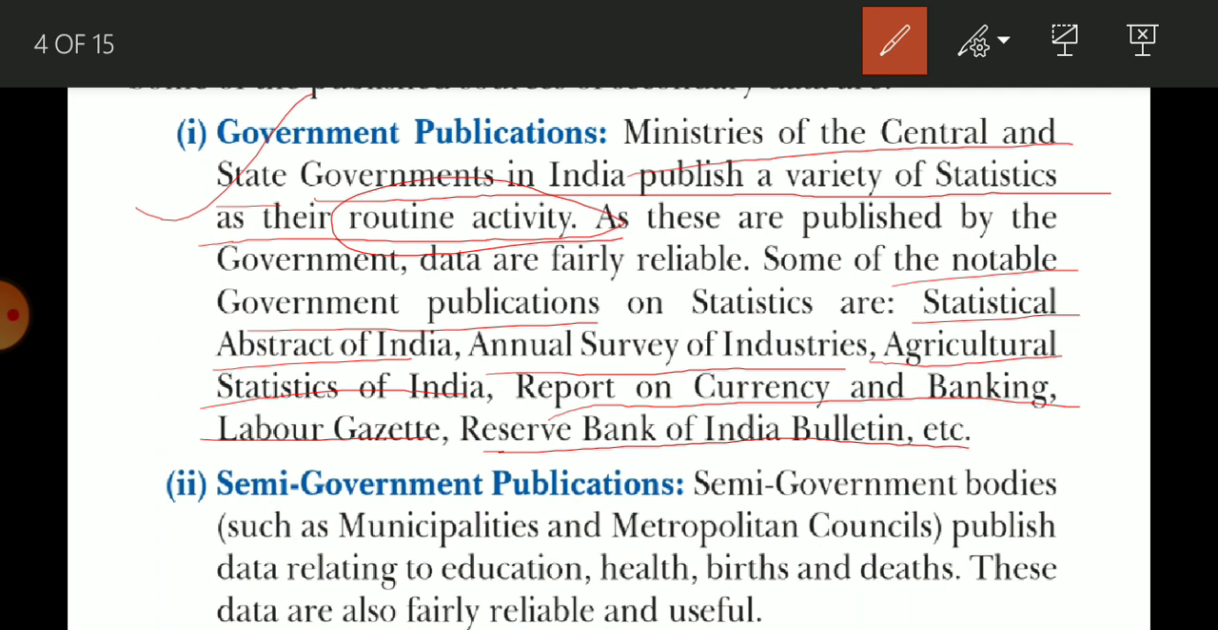Next is semi government publications. So semi government publications include data of municipalities and metropolitan councils. They collect data related to education, health, birth and death, okay, and they publish it.